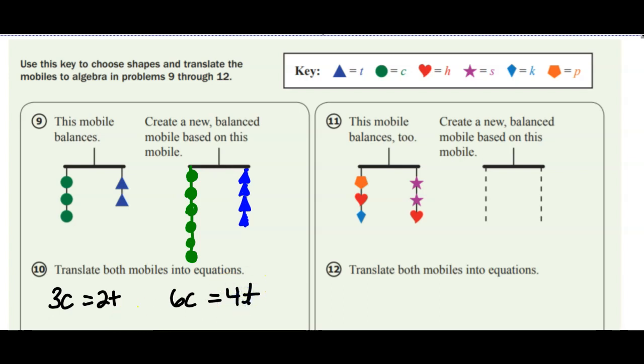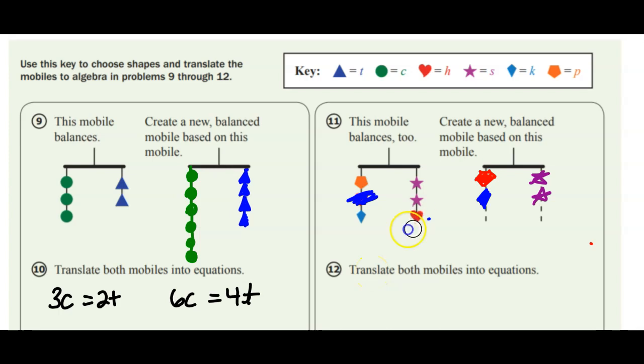And then on the right, I'm just going to remove a heart from both sides. Rip out that heart. And that leaves me with 2 stars on the right. And then we've got what looks like a little kite down there, a blue kite. And then a pentagon there. I'm just going to make it red because I don't have an orange pen convenient. So there's our pentagon. When you're doing these for homework, you don't have to draw as well as I do here. I know I'm a pretty good artist. So long as I can somewhat understand what you've got going on, I'll be happy with that.